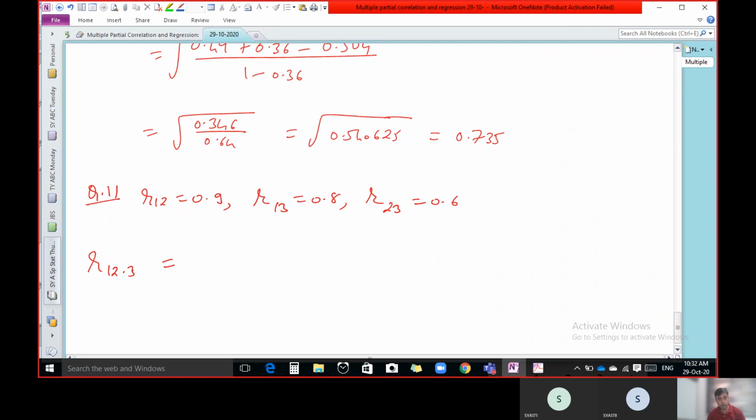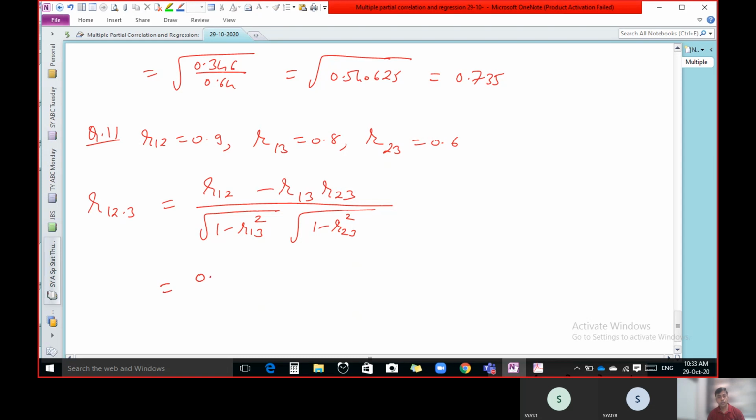The formula is R12 minus R13 R23, upon root of 1 minus R13 square, and 1 minus R23 square. This is the formula. Now put all values.